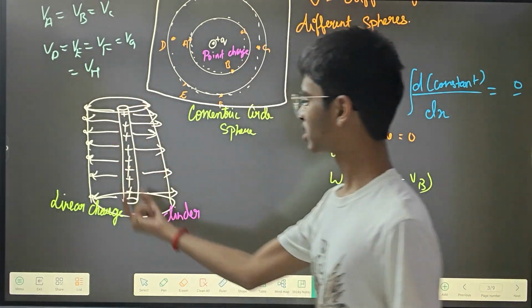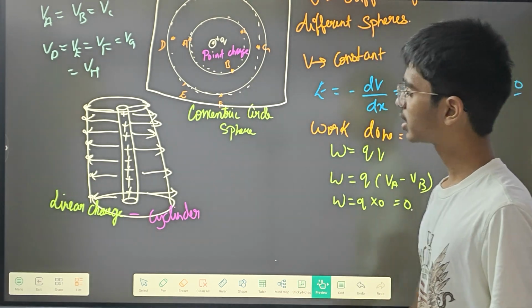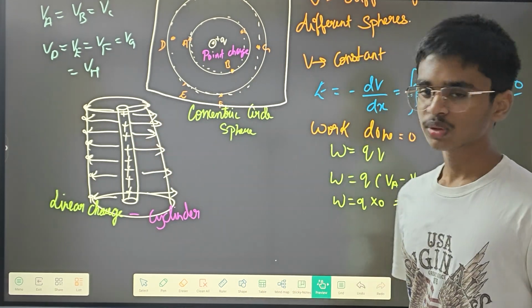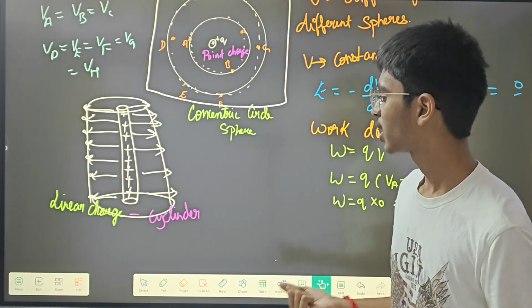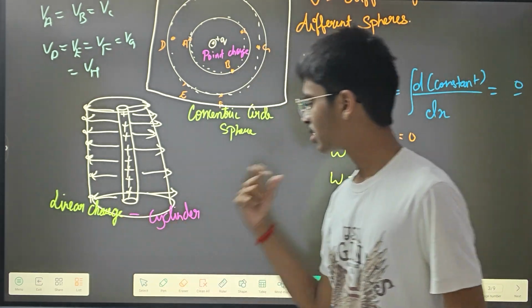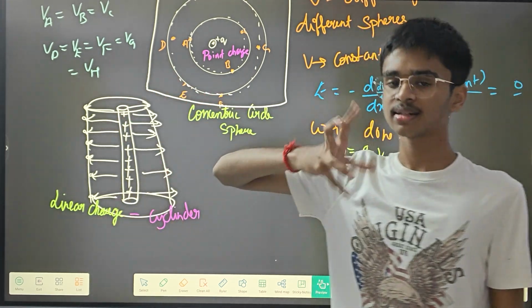Okay, so next is this lengthy rod. In this lengthy rod, it is actually having plus charge. So all these electric fields will be outside. In the first lesson, I've even said it. So it's actually a linear charge. Here, if you are taking the equipotential, it will be cylindrical.